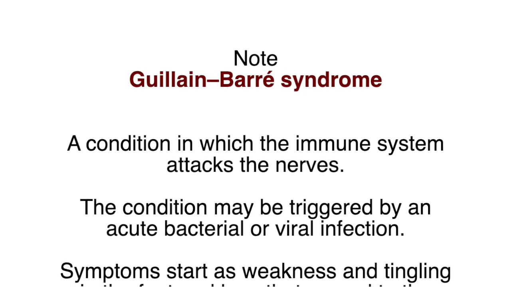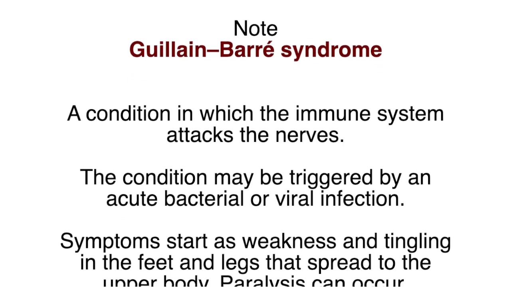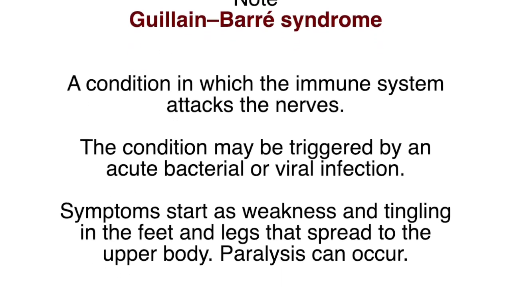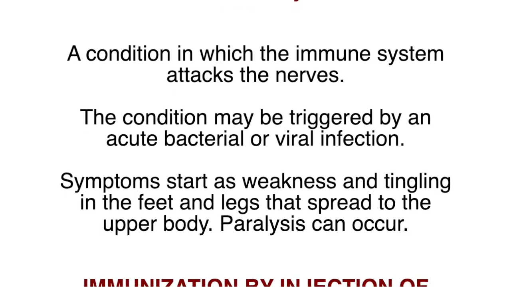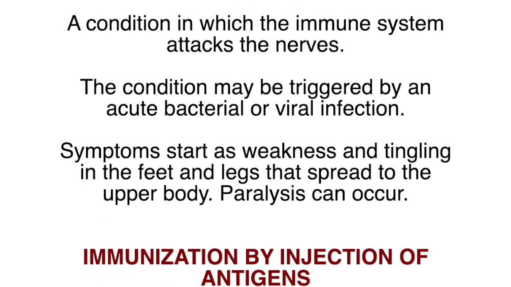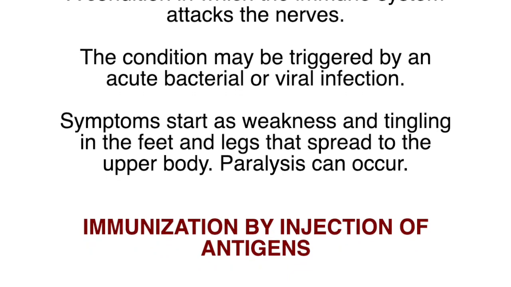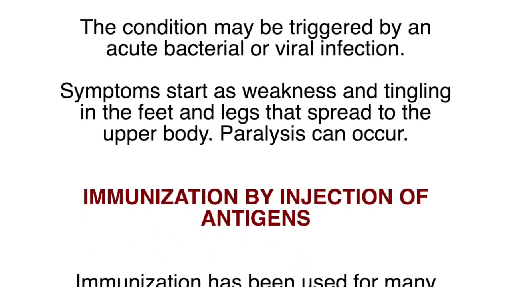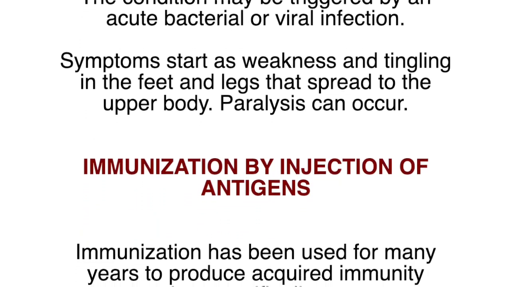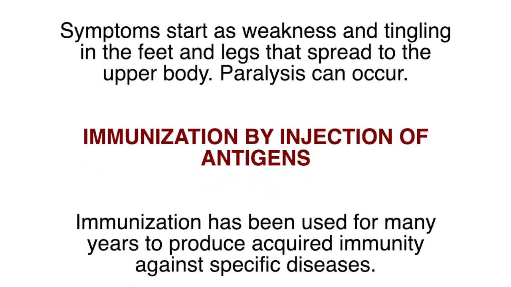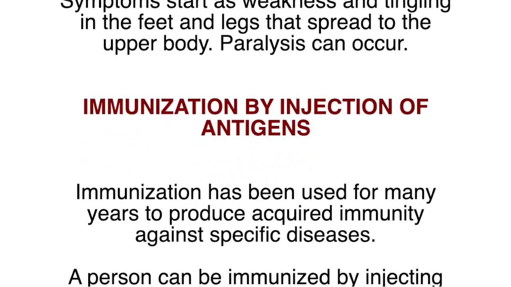Symptoms start as weakness and tingling in the feet and legs that spread to the upper body. Paralysis can occur. Immunization by injection of antigens. Immunization has been used for many years to produce acquired immunity against specific diseases.